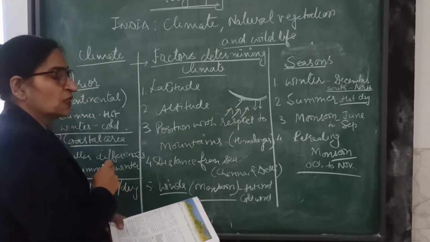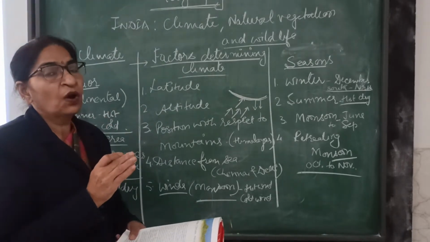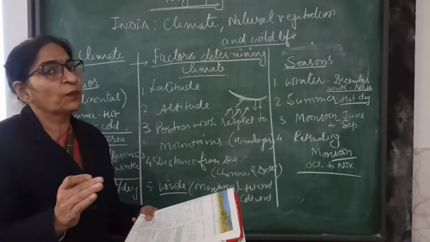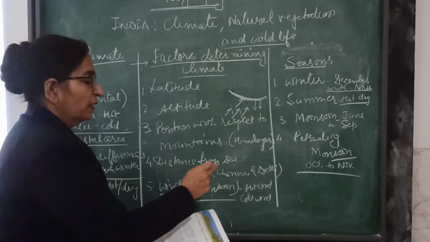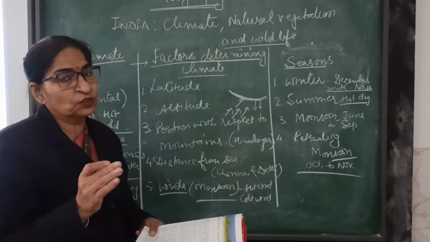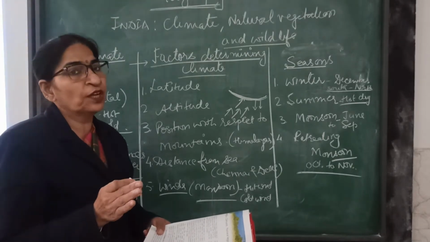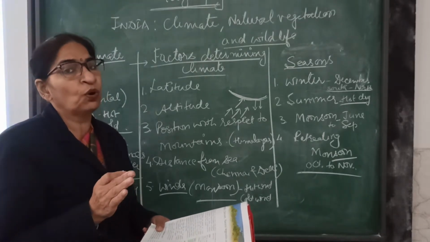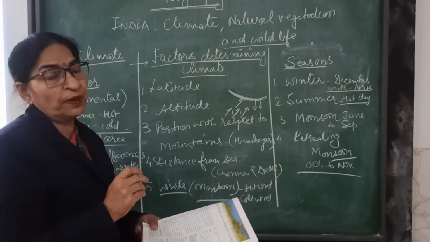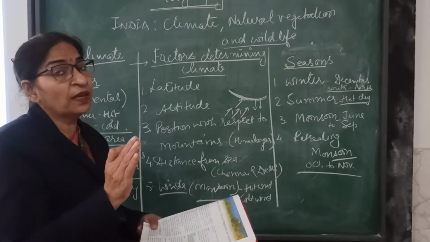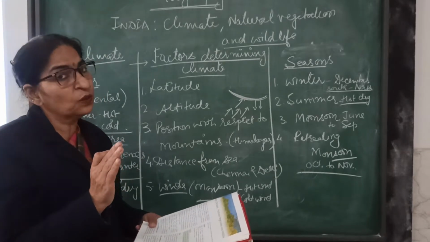Next we have distance from the sea. That is, how far the place is from the sea. Example one is Chennai and example two is Delhi. Chennai is close to the sea, so the temperature is moderate. That means not so hot and not so cold. Delhi is far away from the sea, so the temperature is very high in summer and very low in winters.